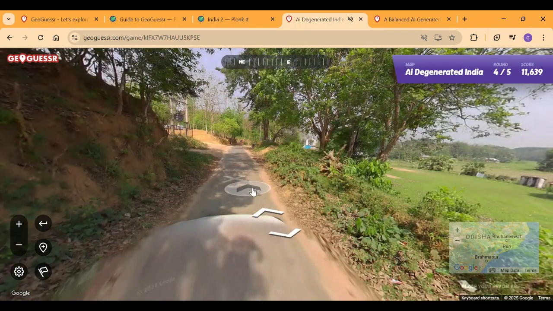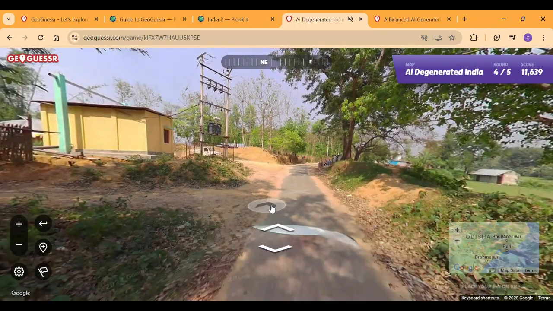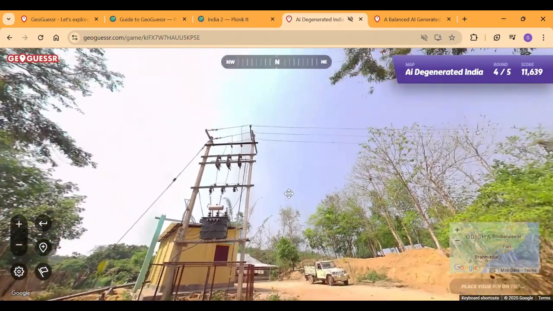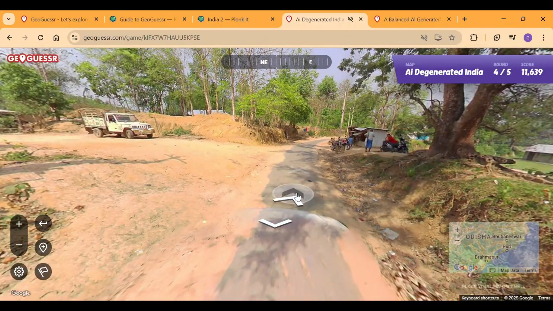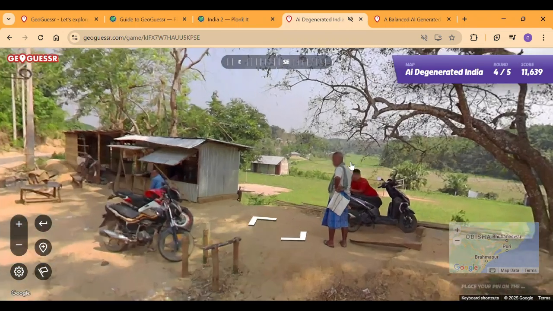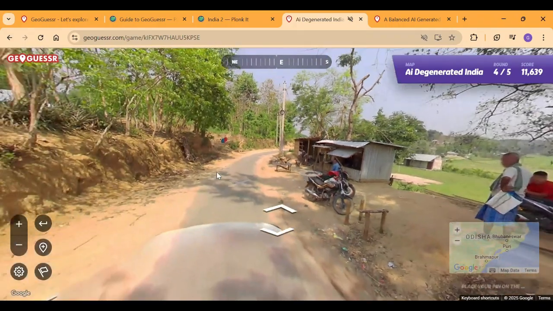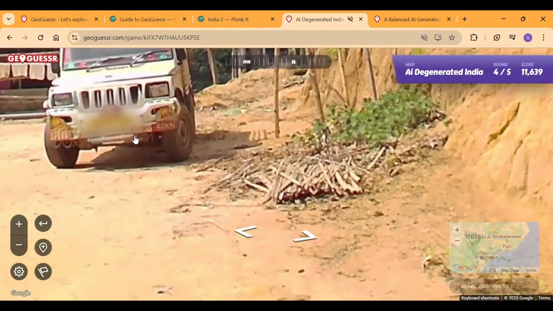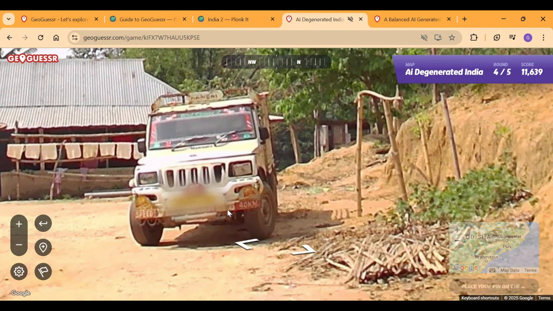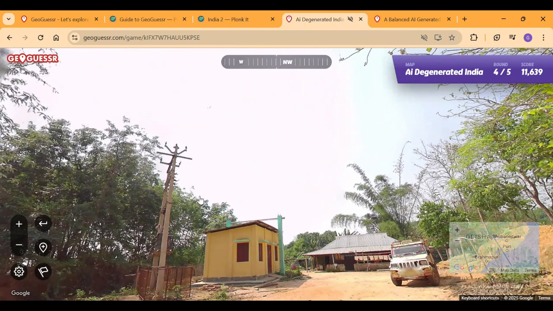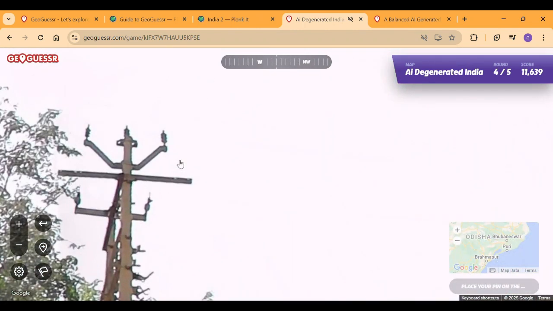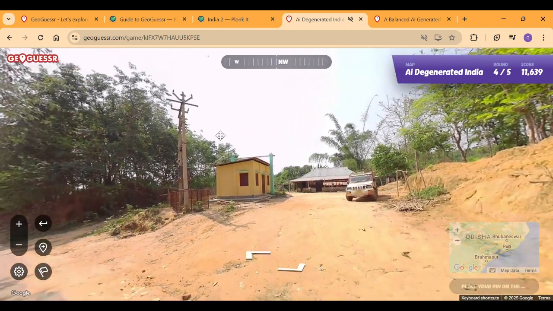I'm not happy. Okay, let's just see the utility pole if it's going to be anything useful, especially. So we have a man over here. Oh, look at that guy. Okay, move on. So we have some blurring on the license plate. Good blurring, Google. I would have found the state by this point though. Okay, so it's lower down crossbar, unequal, equal. Okay, nothing from the pole top I can get.